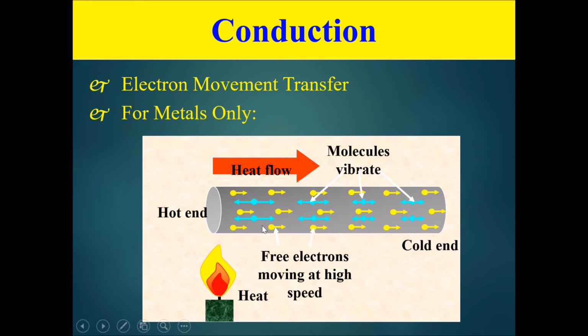When it has moved a short distance, it can collide with a particle that is further along the metal rod, thereby passing the energy to this particle. Therefore, you can see that with the free electrons, you can actually skip particles instead of having to go through every single neighboring particle like the first one.